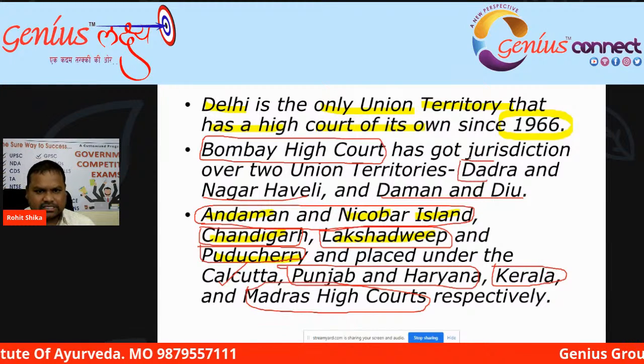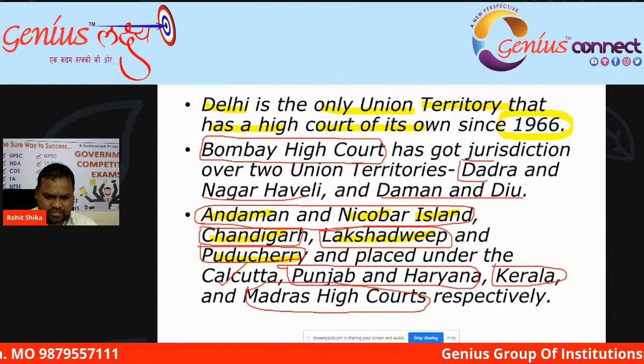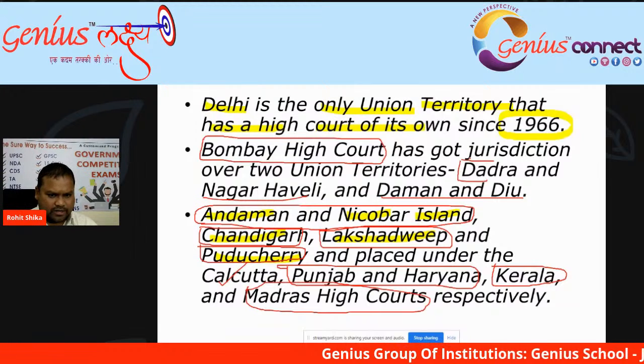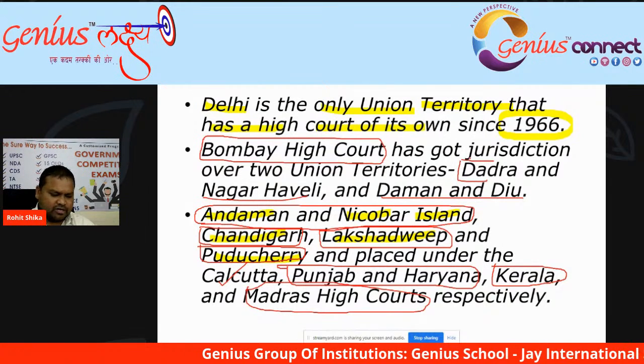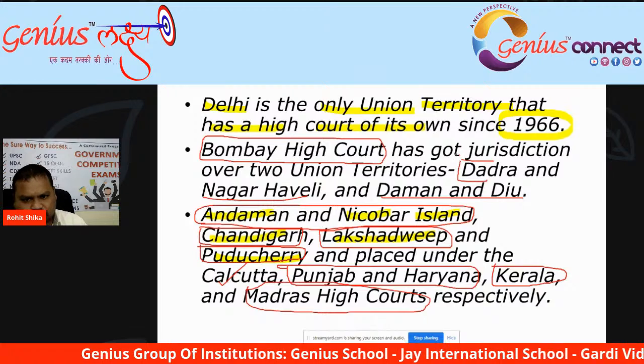So Delhi is the only union territory with its own high court, and other union territories do not have their own high courts.